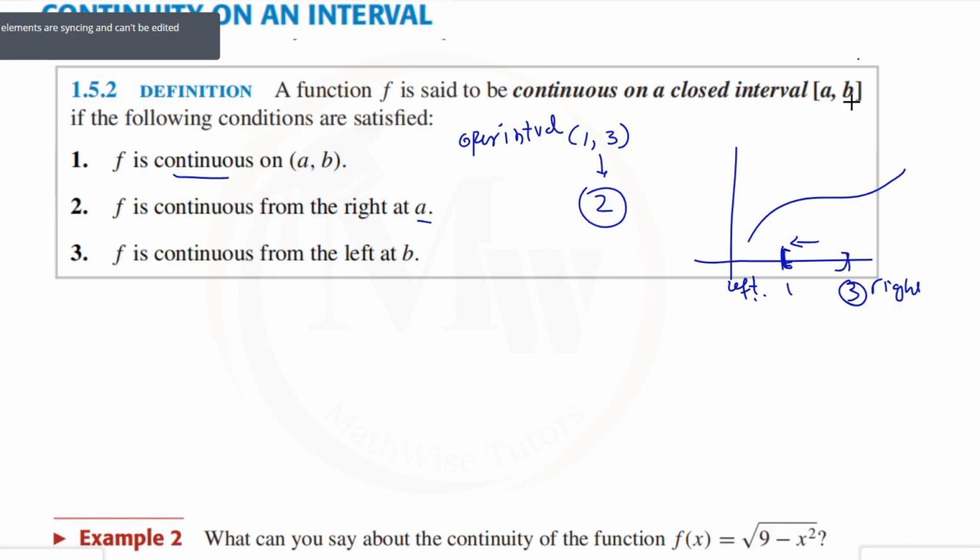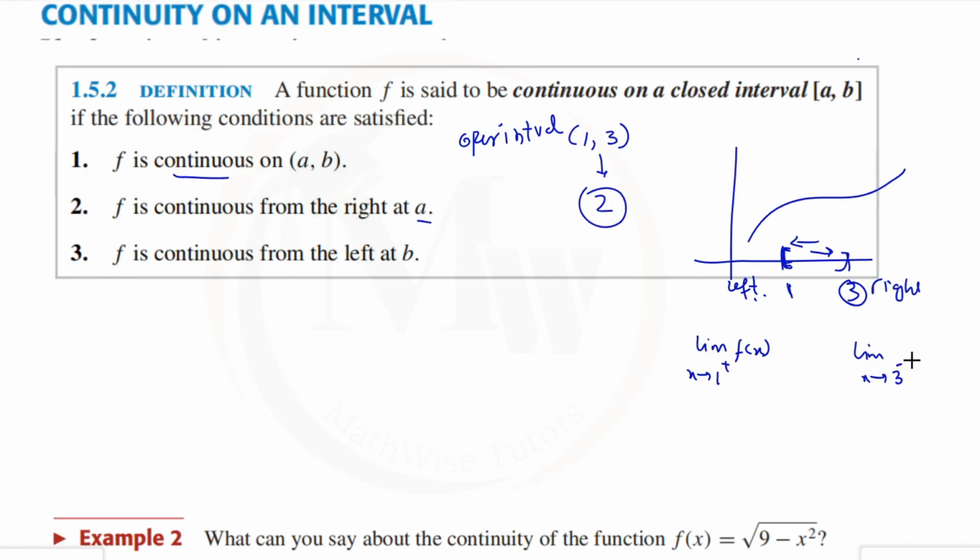If we look closely at 1, the left endpoint, it is considered as A. At the left endpoint, the points of the interval are on the right side. That's why we find the limit as x approaches 1 from the right side, because there are no points on the left side. So we only find the right limit for 1, and for 3, the points are on the left side. So when x approaches 3 from the left side, the left limit will be found for the right point and the right limit will be found for the left point. In this way, we can find the limits at the endpoints.